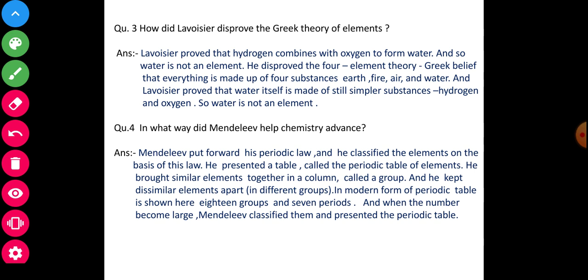The modern form of the periodic table is shown here: 18 groups and 7 periods. When the number of elements became large, Mendeleev classified them and presented the periodic table. Okay, that is a sufficient answer for this question. You will write properly. Okay, my dear students, see and observe.